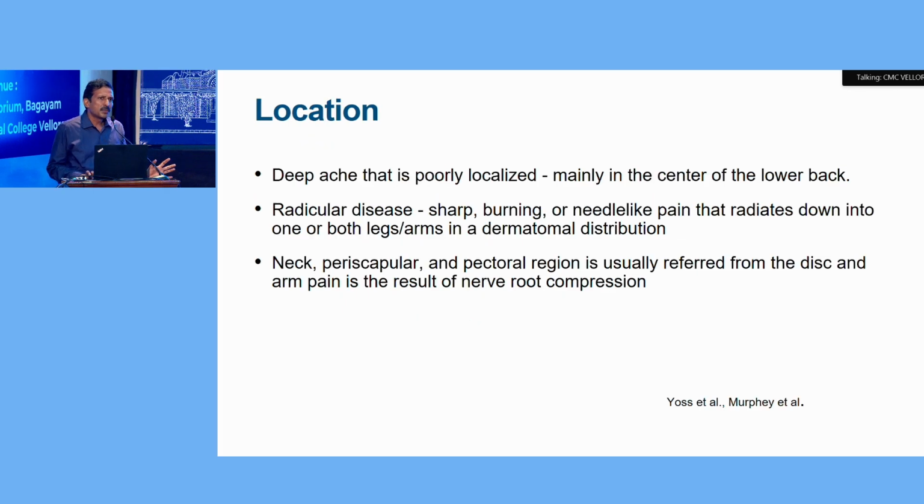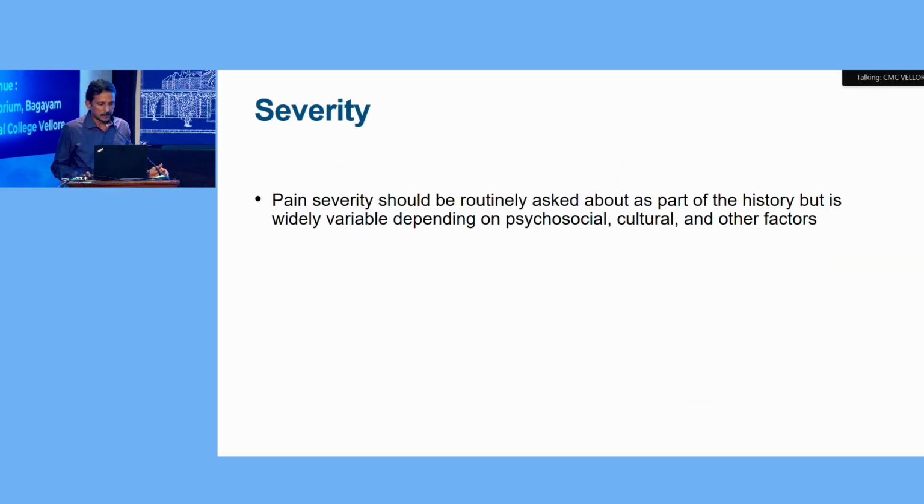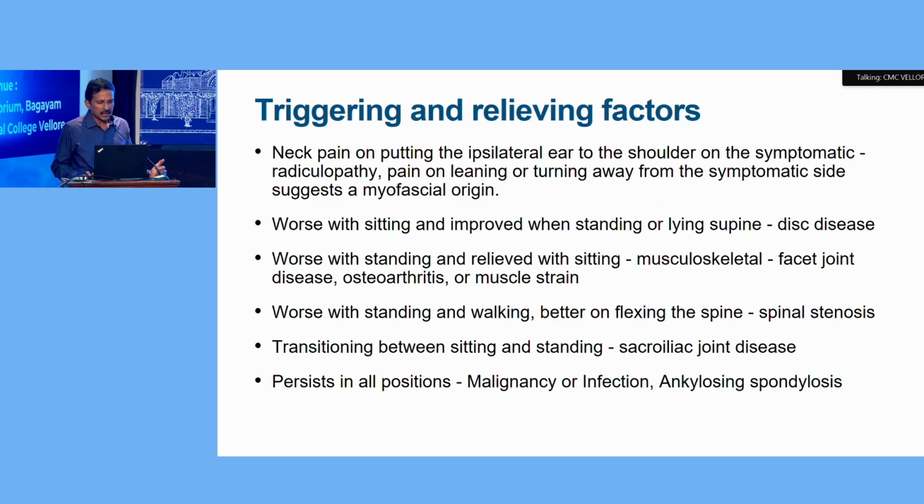Location: usually musculoskeletal pain will be poorly localized, mostly at the center of the low back. Radicular pain will be radiating along the dermatomes, and any pain around the neck, periscapular region, or pectoral region can be due to the rupture of the disc, with pain radiating to the limbs. Upper limb pain will be due to a root compression caused by the disc. Severity has to be assessed, which may depend on psychosocial factors and cultural factors.